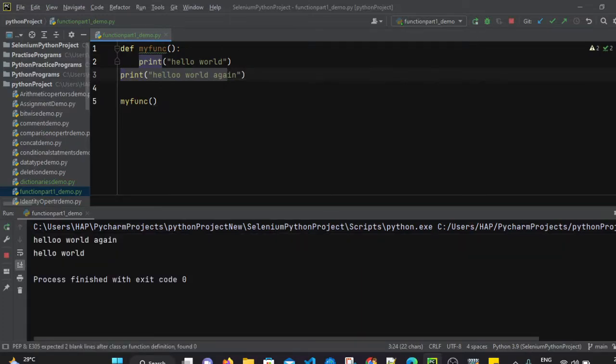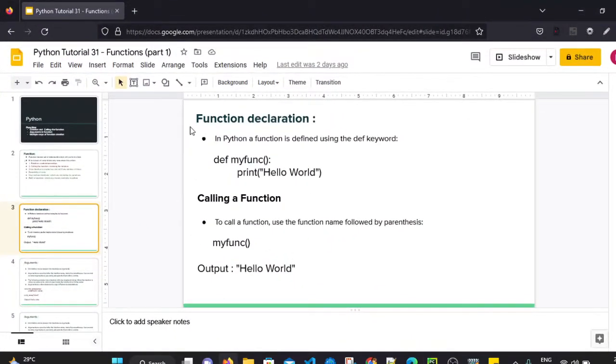So when we execute this file, it will still execute because we are calling this function, then it will print hello world, and then it will print the line which is outside of this function, right? So we have to understand, if it is inside the function, then it has to be below this print. If it is outside the function, then it is not inside that function block. So this is known as calling of a function and function declaration.